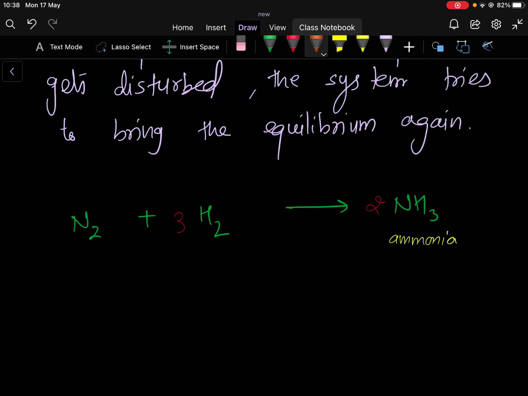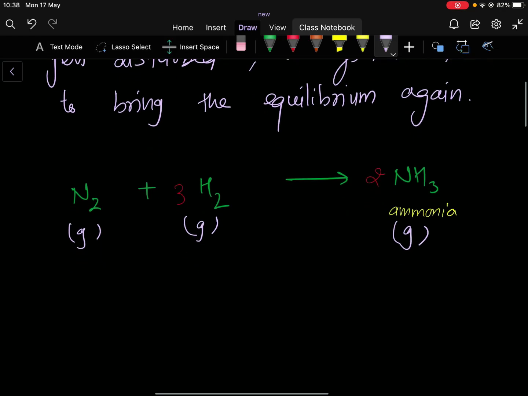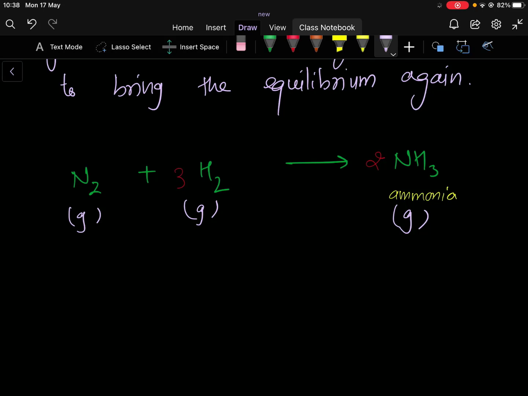All three are in a gaseous phase: nitrogen gas, hydrogen gas, and ammonia gas. So this equation tells us that this is a system which is in an equilibrium state.